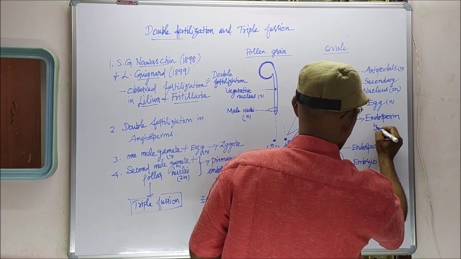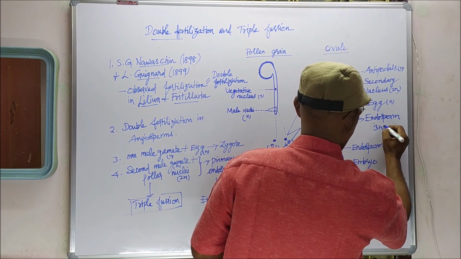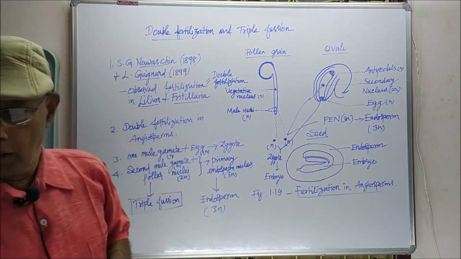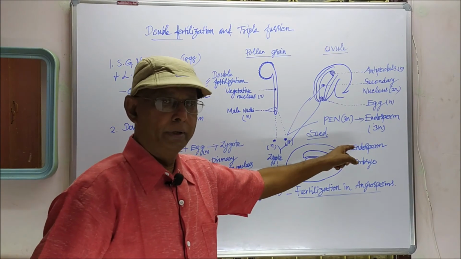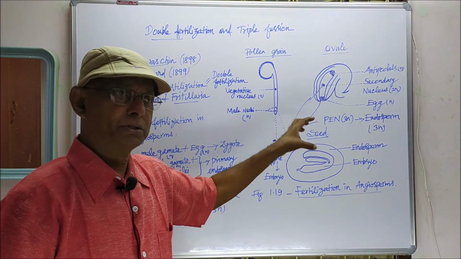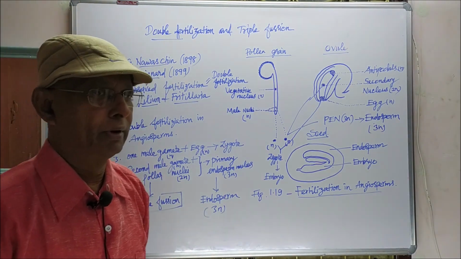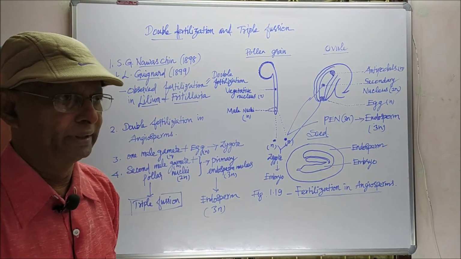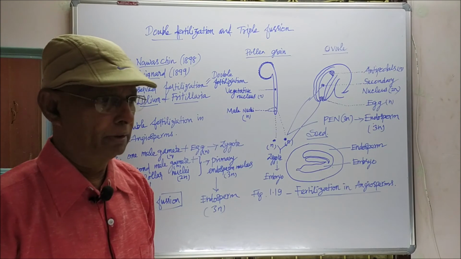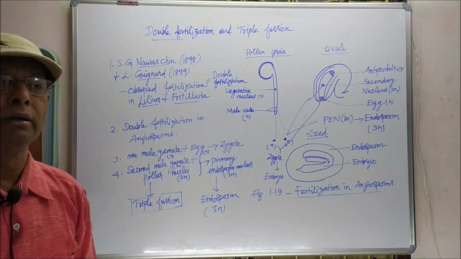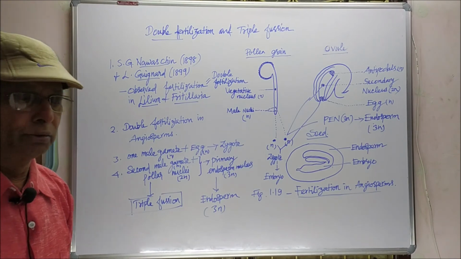This is also 3n. The endosperm is a nutritive structure that stores food material and supplies food materials to the developing embryo in the case of endospermic seeds. So that is about double fertilization and triple fusion in angiosperms.